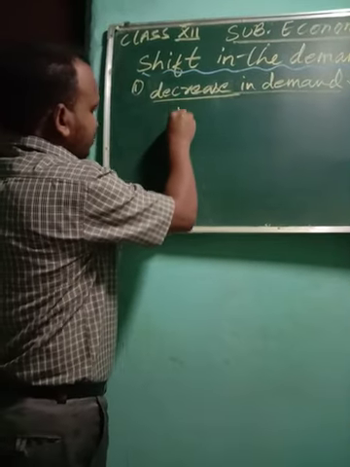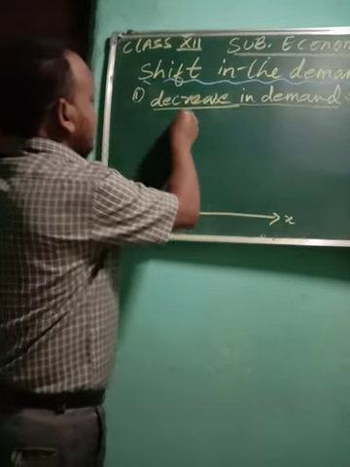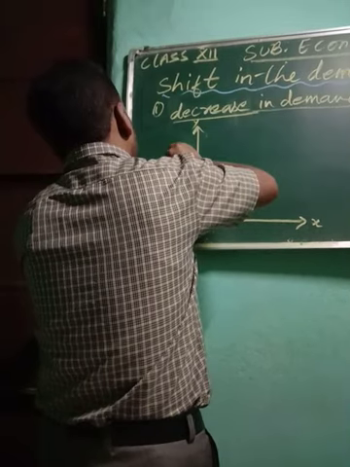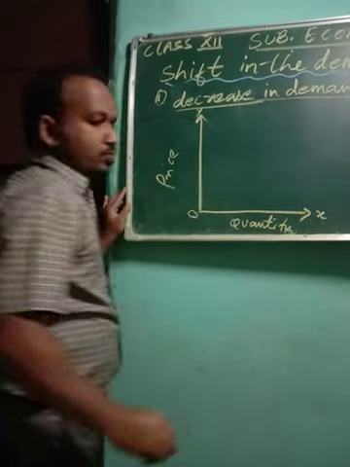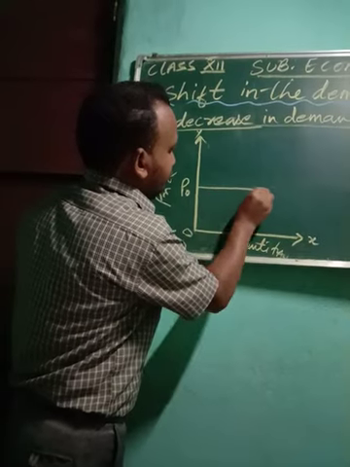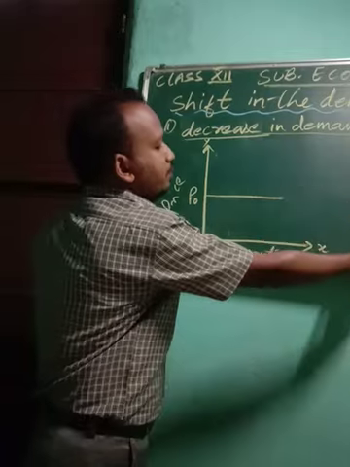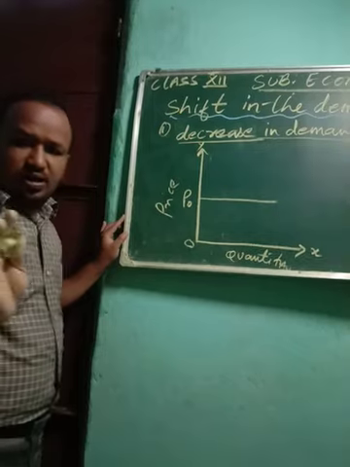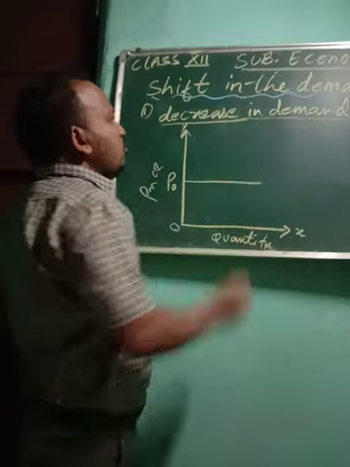Please look. Same way, x-axis, y-axis, 0, price, quantity. Here also we are going to consider only one price. And make sure when you are making the price diagram, don't make this curve a bit longer than your x-axis, then it will be wrong. Here also we are going to talk about two quantities only. So here we are going to show decrease in demand.